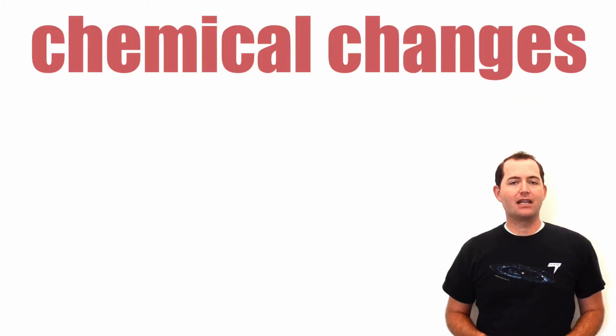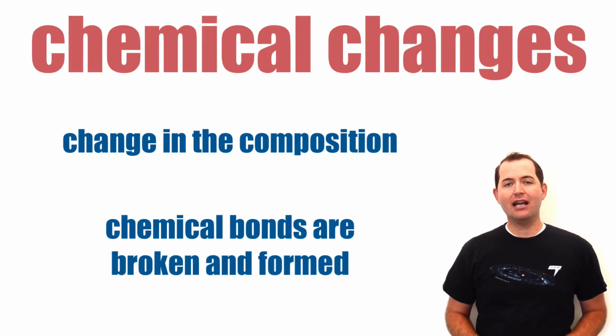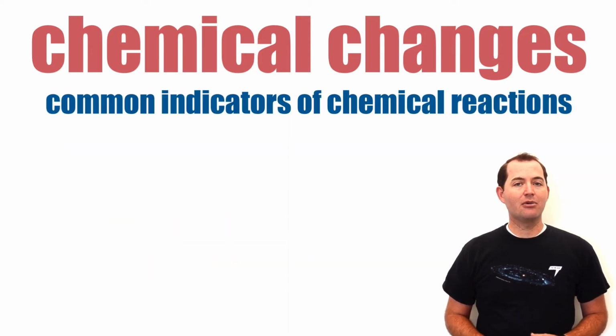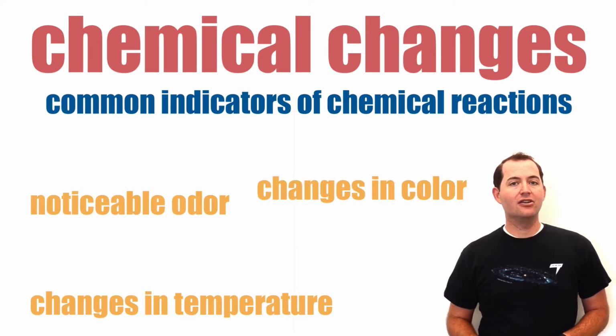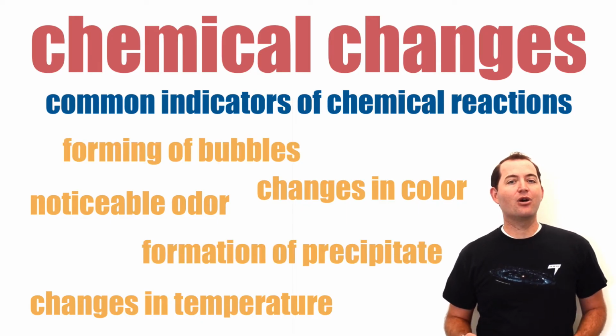Chemical changes again represent a change to the composition or the chemical makeup of the substances involved. This means that chemical bonds are being broken and new ones are being formed when the chemical change occurs. Some common indicators of a chemical change are changes in temperature, changes in color, a noticeable odor following the start of a reaction, the formation of a precipitate, or the forming of bubbles.